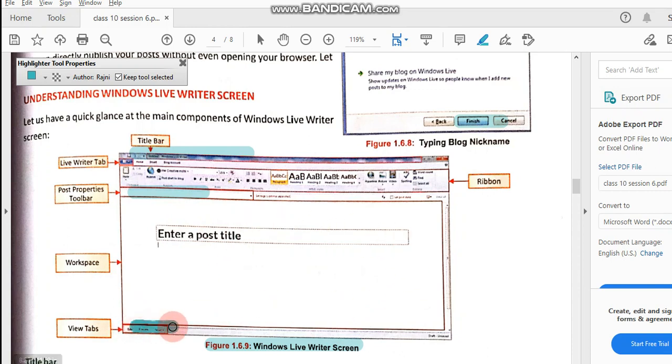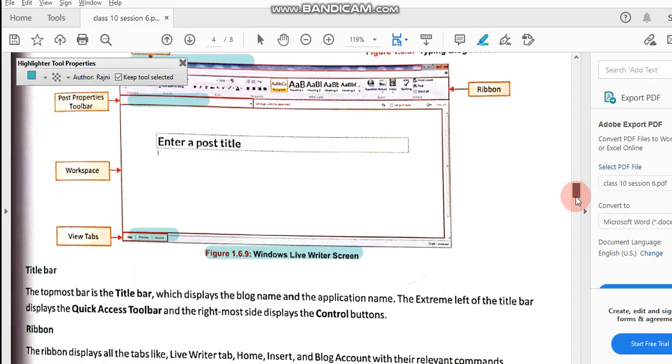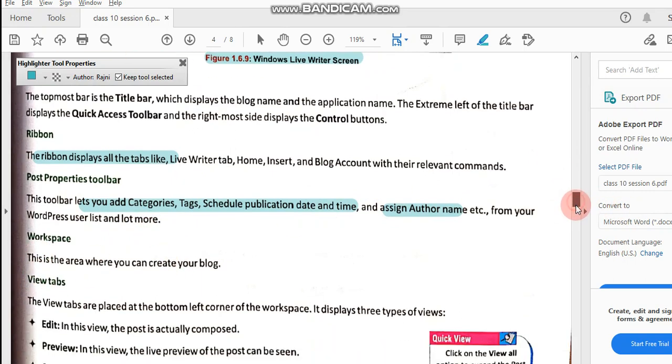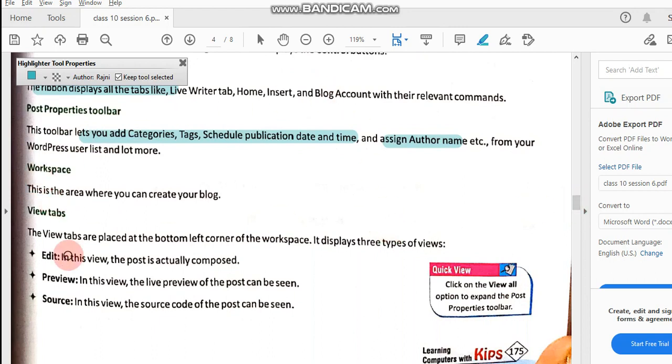Here are the view tabs like edit, view or source. All these are things. Let's understand. I have almost explained everything. The title bar is the top bar, the ribbon displays all the tabs, and the post properties toolbar lets you add categories, tags or schedule publication date and time, author name, all these things you can give in the properties toolbar. And then the workspace means the area where you can create your blog.